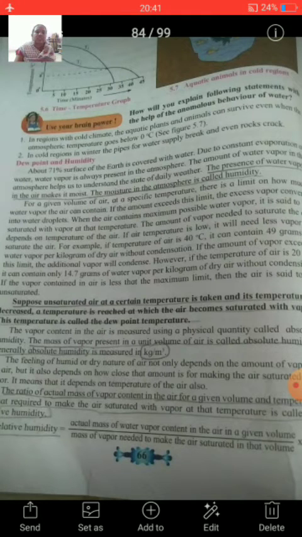During the winter season, you may have observed a white trail at the back of a flying plane in the clear sky. As the plane flies, the vapor released by the aeroplane engine condenses and forms clouds. During the winter season, the temperature is very low, so the white trail coming from the plane condenses and forms clouds.